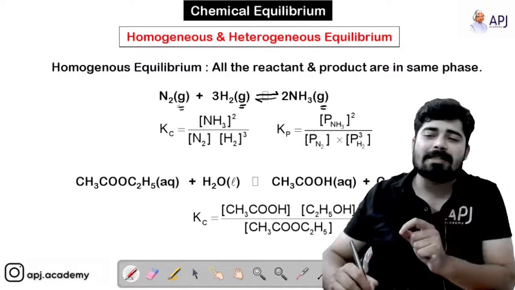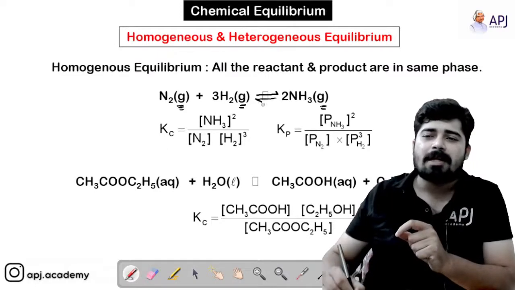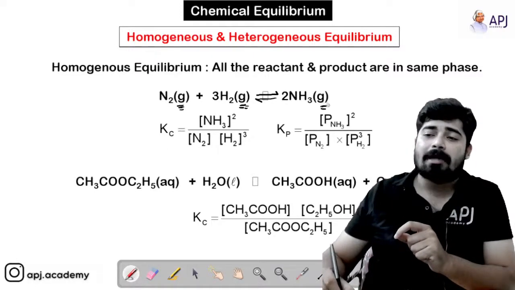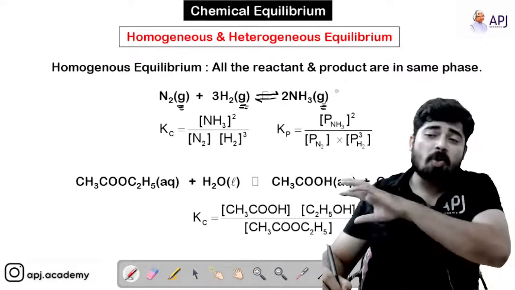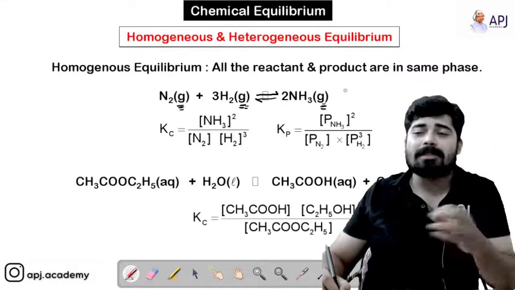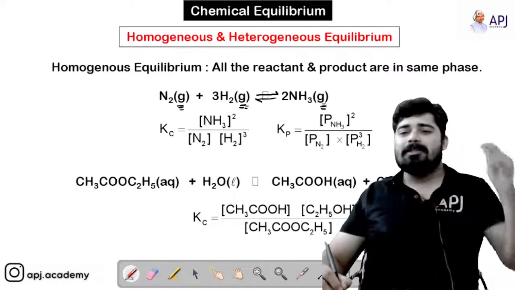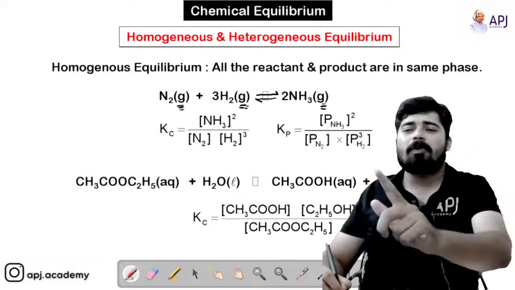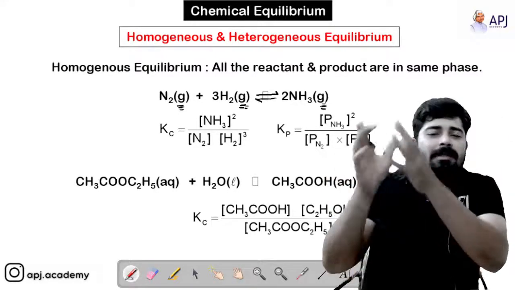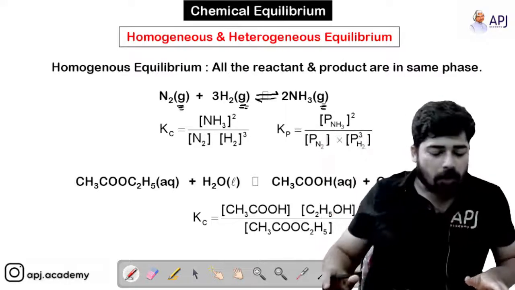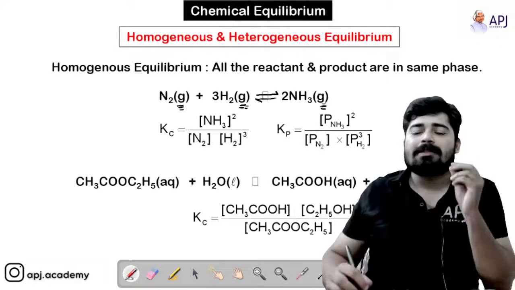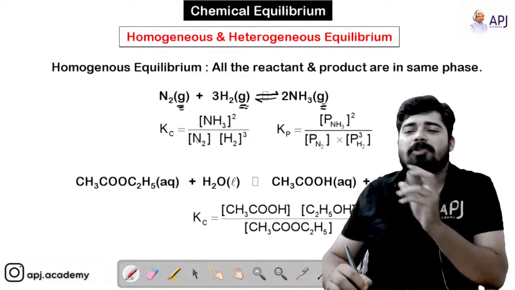At equilibrium, nitrogen is in gaseous state, hydrogen is in gaseous state, and ammonia is in gaseous state. So all the reactants and products are in the same phase, so the equilibrium is called homogeneous equilibrium.